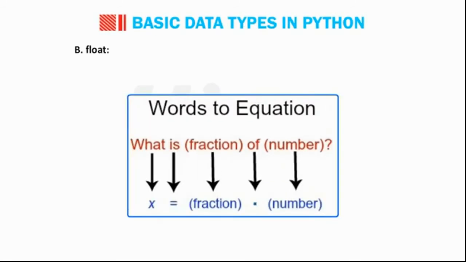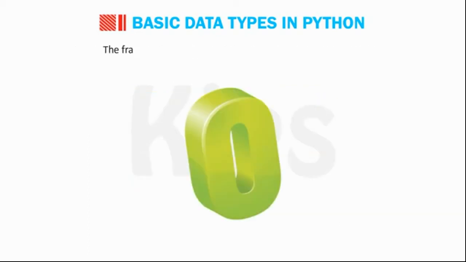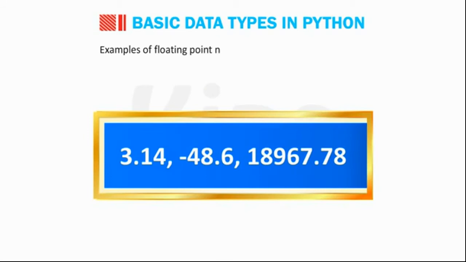B. Float. It represents floating point values, numbers with a fractional part. The fractional part of a floating point number may be 0 also. Examples of floating point numbers are 3.14, -48.6, 18967.78.